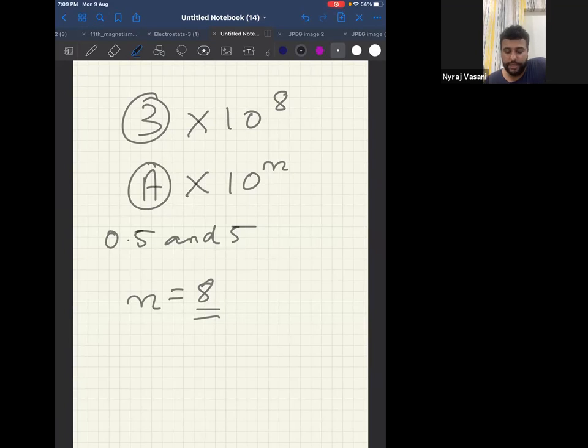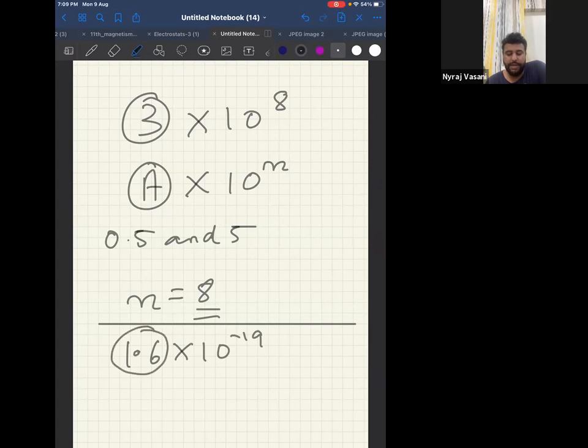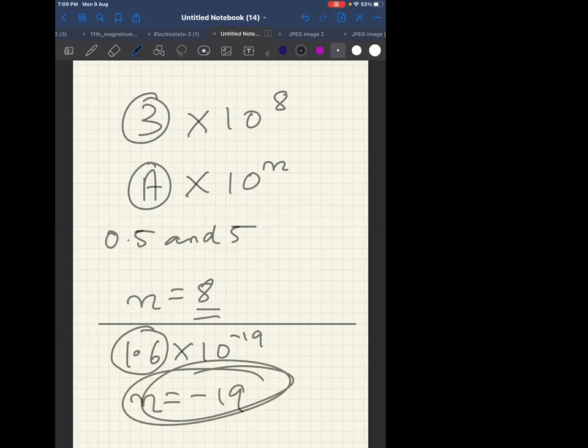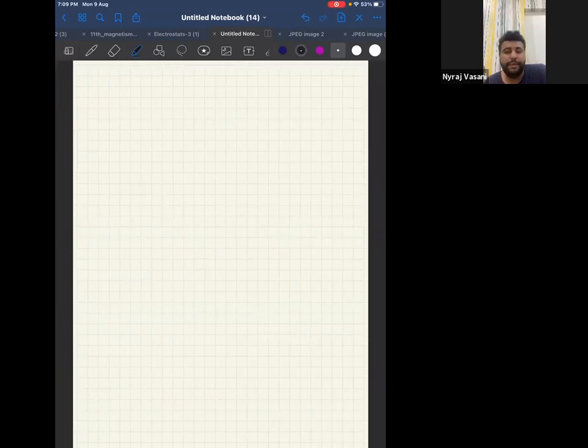Can I say the charge of an electron is 1.6 into 10 raised to minus 19, correct? This is the value. Now, 1.6 is between 0.5 and 5. Answer is yes. Therefore, the order of magnitude is minus 19. So, the first answer is 8, the second answer is minus 19. Now, I will give you 4 examples on the screen. You will have to tell me the order of magnitude of all 4.